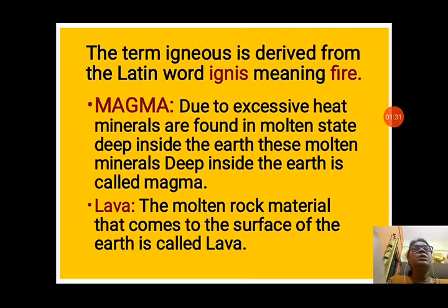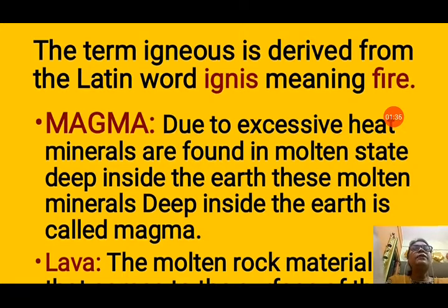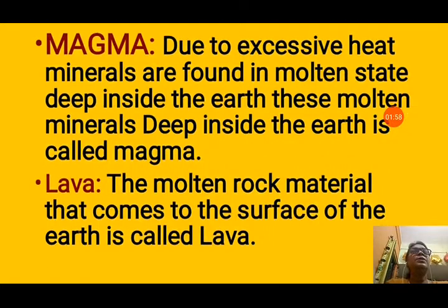So let us see some important terms about igneous rock. The term igneous is derived from the Latin word ignis, meaning fire. Now the next term is magma. Due to excessive heat, minerals are found in a molten state deep inside the earth. These molten minerals deep inside the earth are called magma. Now lava: the molten rock material that comes to the surface of the earth is called lava.